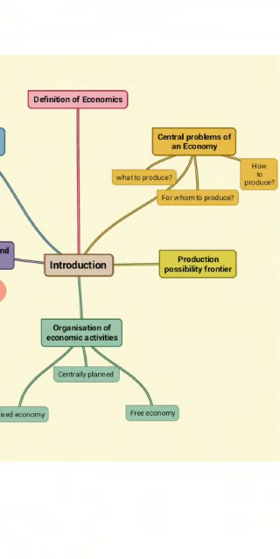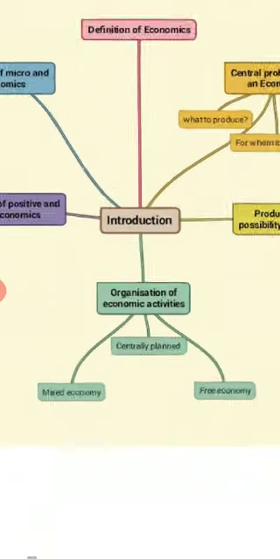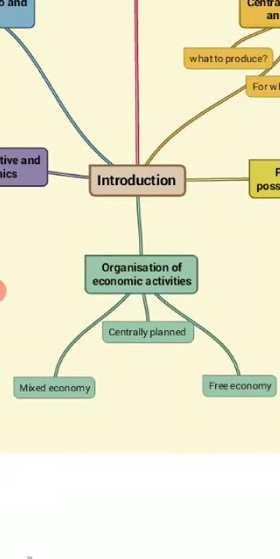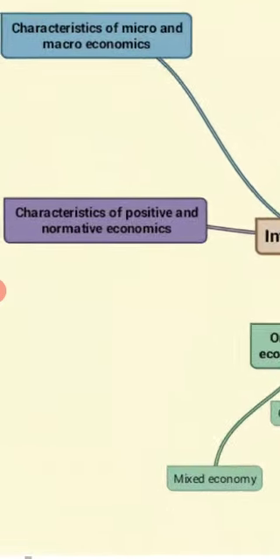Third topic is production possibility frontier. Fourth topic is organization of economic activities. So these are divided into three: mixed economy, centrally planned economy, and free economy. Next topic is positive and normative economics.